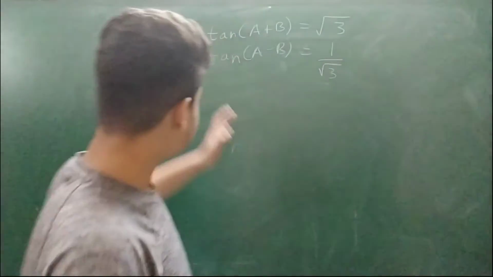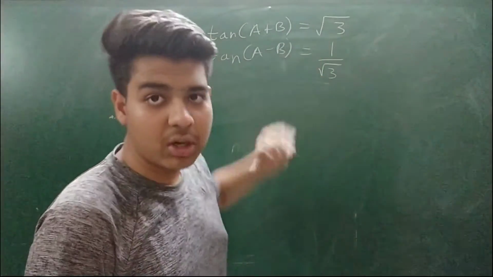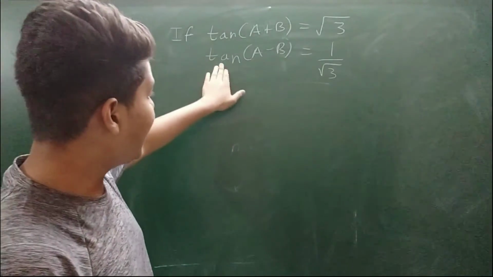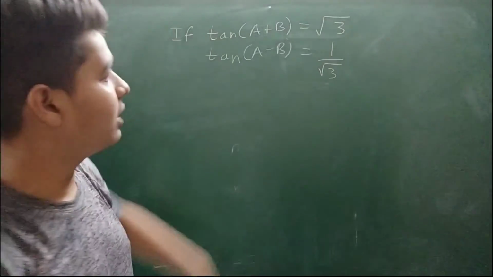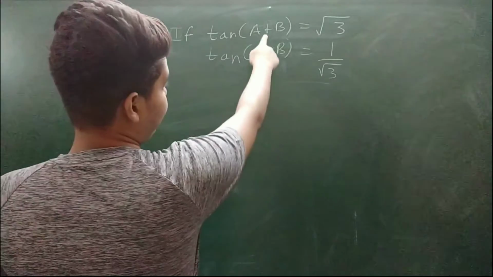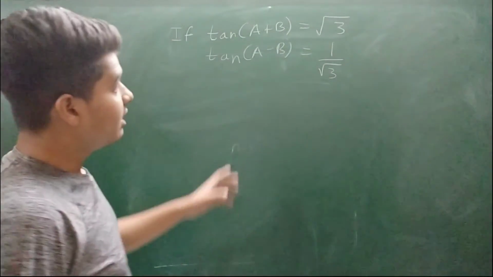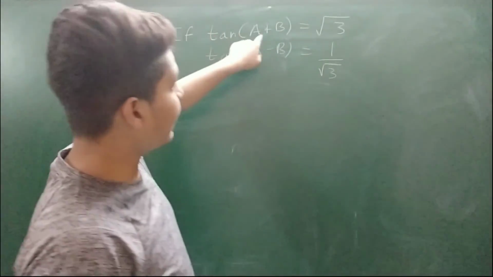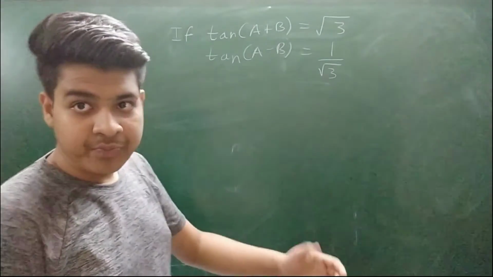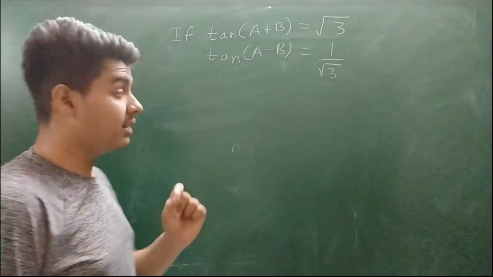Now friends, we have the question: if tan(a plus b) is equal to root 3 and tan(a minus b) is equal to 1 upon root 3, find the value of a and b, given that a and b are greater than 0 but less than 90 degree.